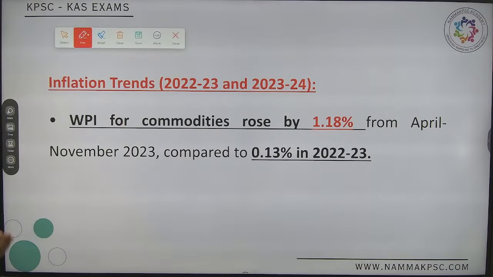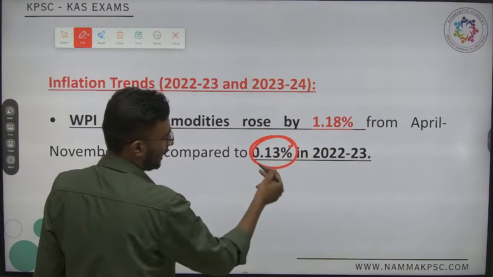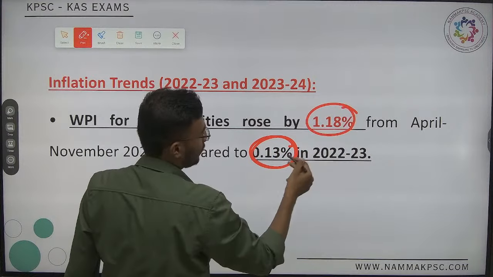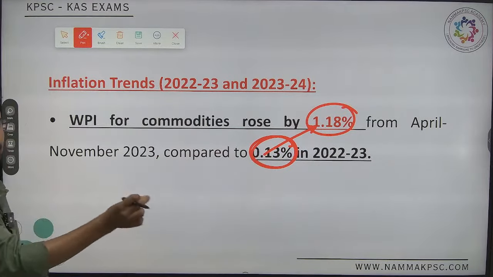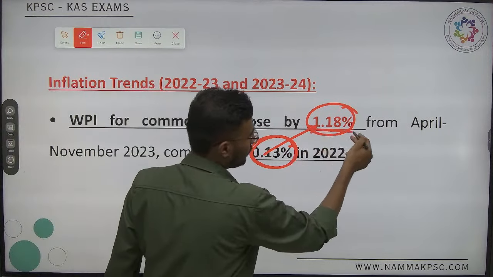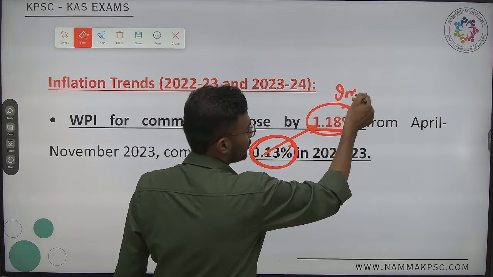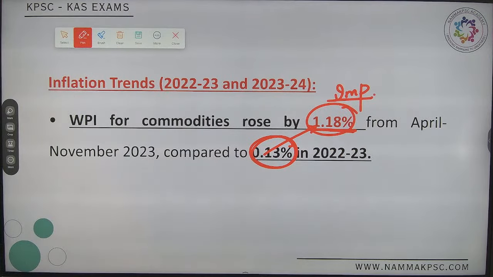Compared to the 22-23 data and the 23-24 data, it has increased from 0.13% in 22-23 to a 1.18% increase in the wholesale price index.